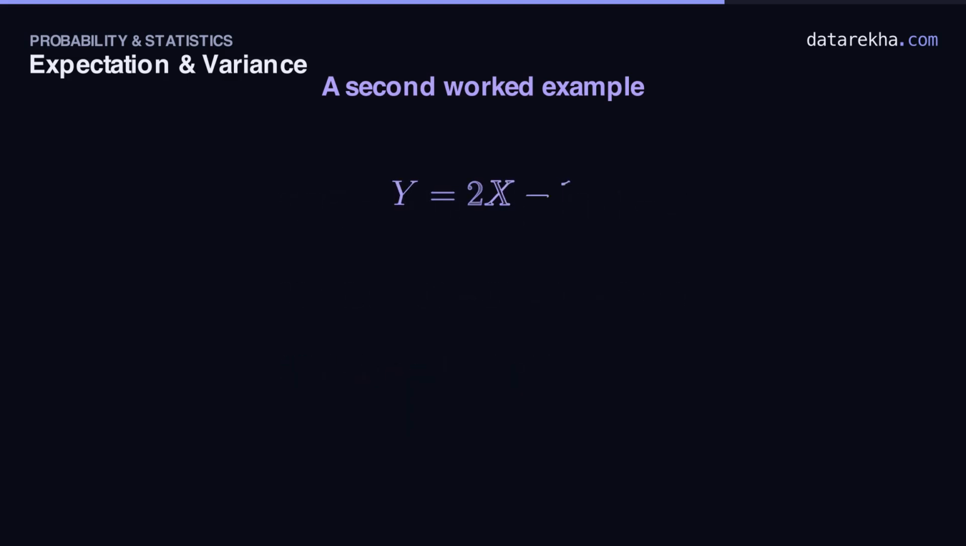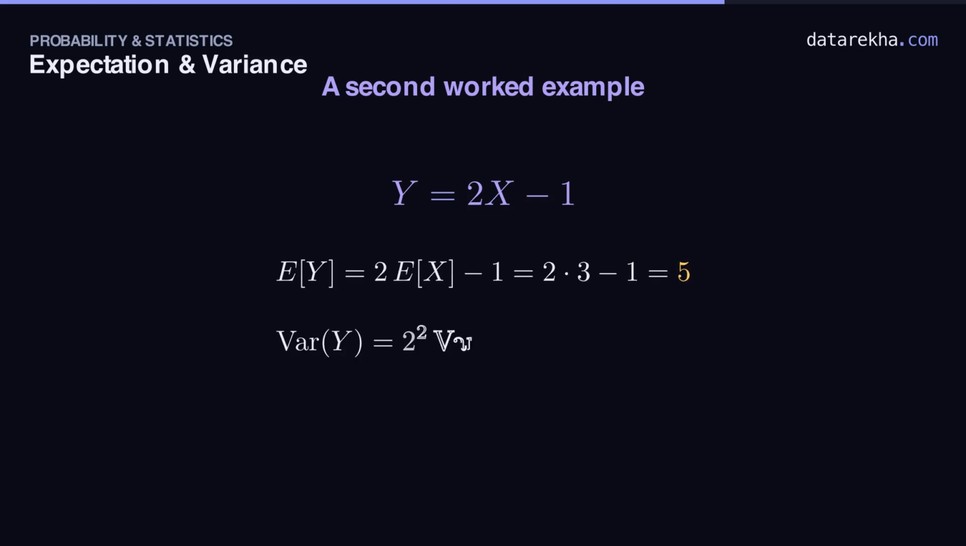Now watch the transformation rules earn their keep. Define a new variable Y as 2X minus 1. We can get its mean and variance instantly, without touching the distribution again. By linearity, the mean of Y is 2 times 3, minus 1, that's 5. For the variance, the shift by minus 1 does nothing, and the factor of 2 comes out squared. 2 squared times the variance. 4 times 2 is 8.